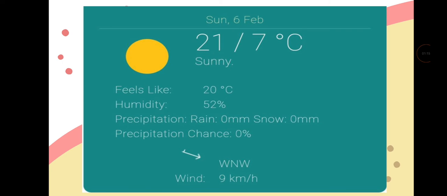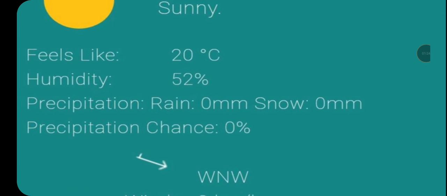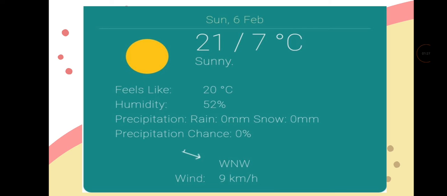It was not bad. So yesterday the weather was sunny and there was no precipitation, means rain, and wind was 9 kilometers per hour.